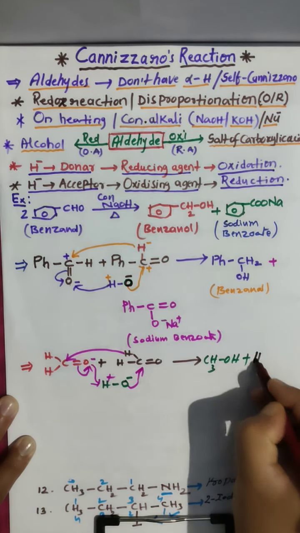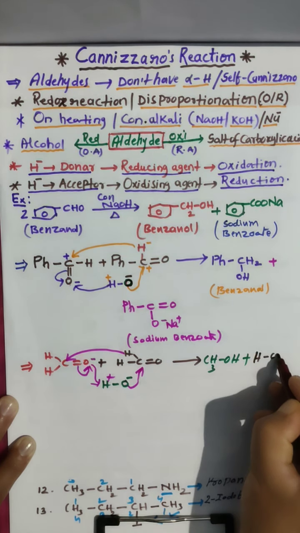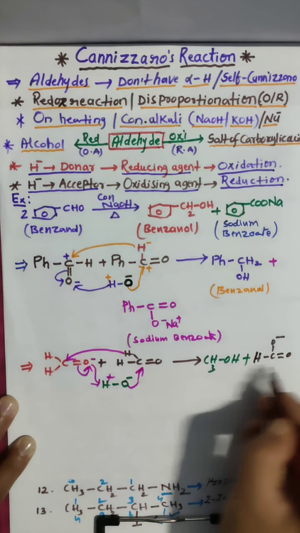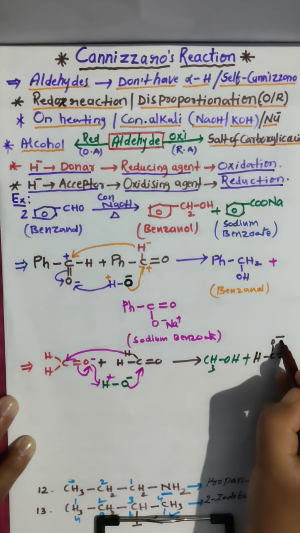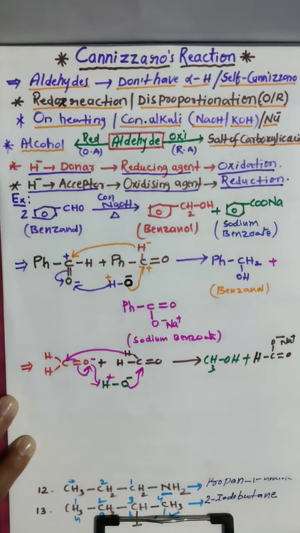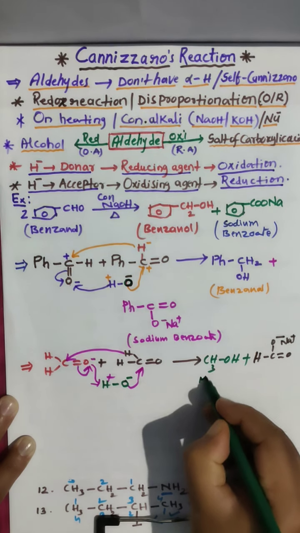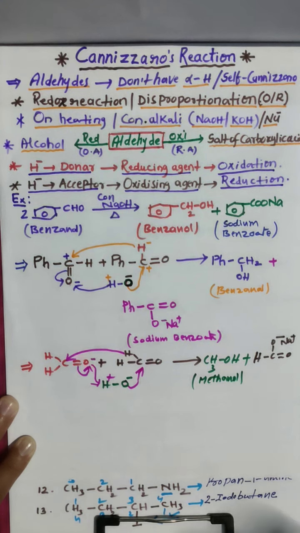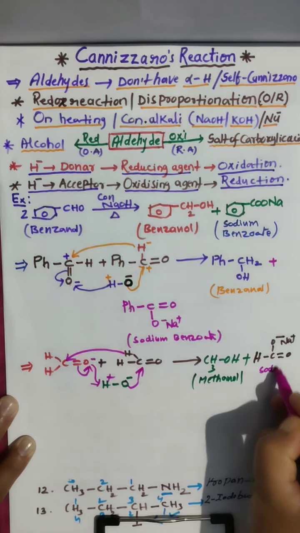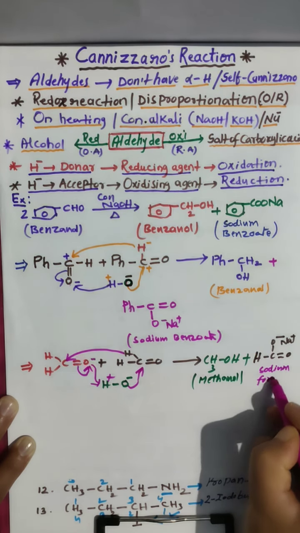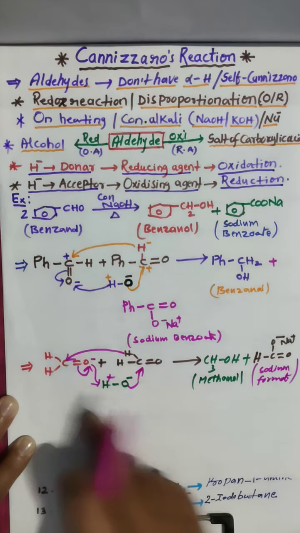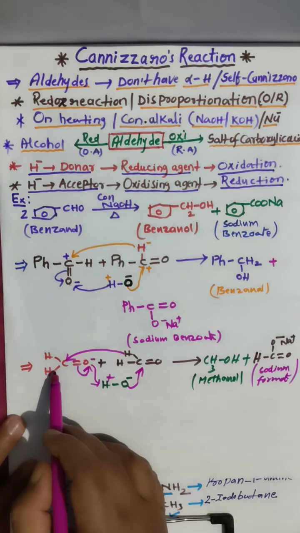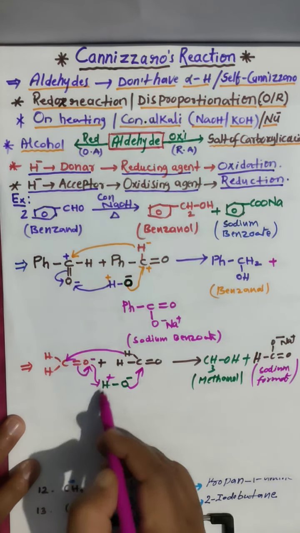So H, C double bond O, O minus. If sodium attacked, then you are getting Na plus, sodium formate. This is methanol, and this is sodium formate. Very simple, very simple. So 2 hydrogens are there, 3 hydrogens, this will attack here, OH you are getting.